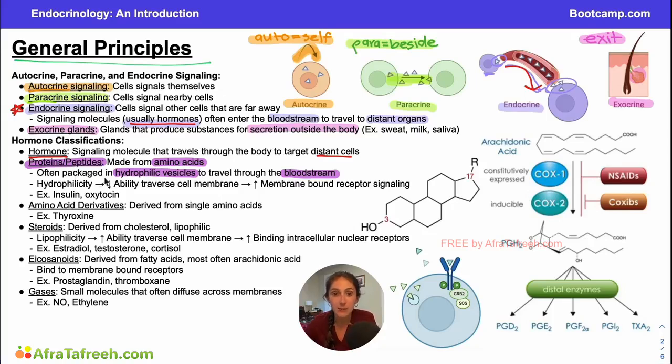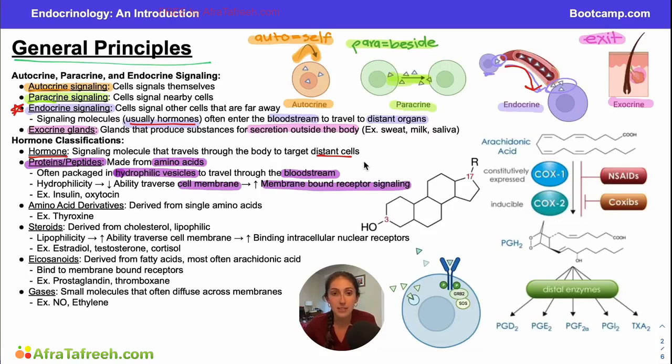However, what they're not going to be able to travel through is the cell membrane. Remember, our cell membrane is made up of a lot of phospholipids, so it is going to be very hydrophobic. And we have something that is hydrophilic, like our proteins, that is not going to be able to traverse that membrane very well. So it's not going to be able to get inside our cell. That does not stop the protein hormones, however, from exerting their effects. Our protein hormones are going to exert their effects through membrane-bound receptor signaling. And that should make sense to you.